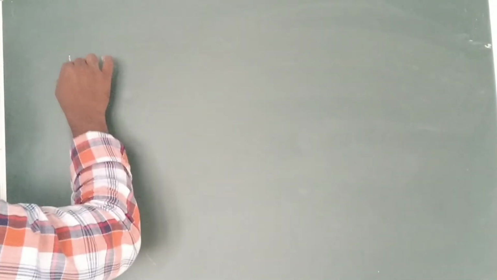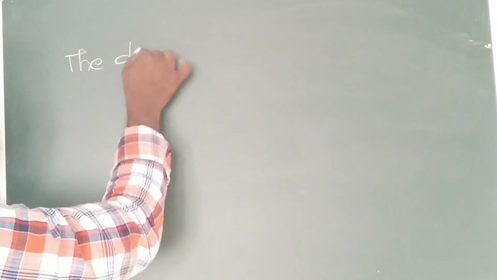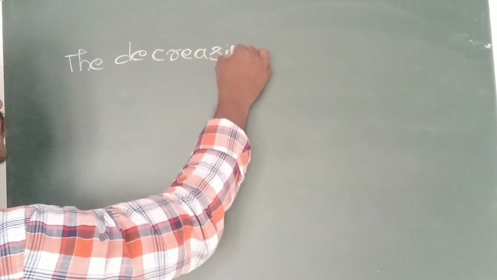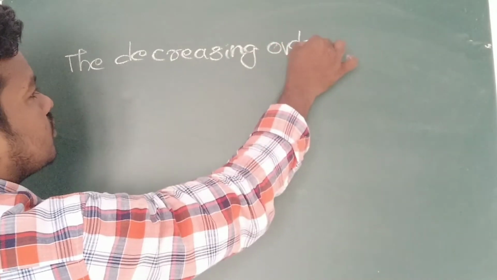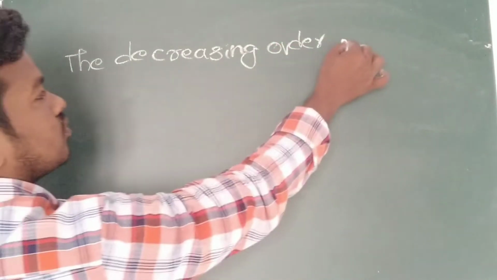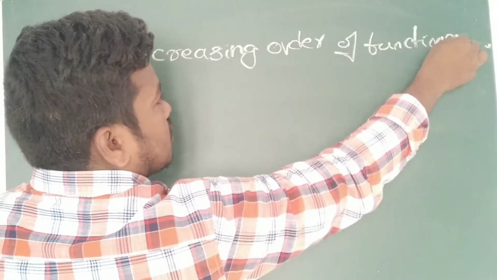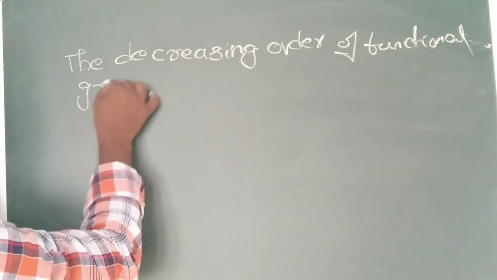For example, if the carbon chain contains more than 2 function groups, at that time we have to give priority to one functional group. That is called the priority order: the decreasing order of priority of functional groups.